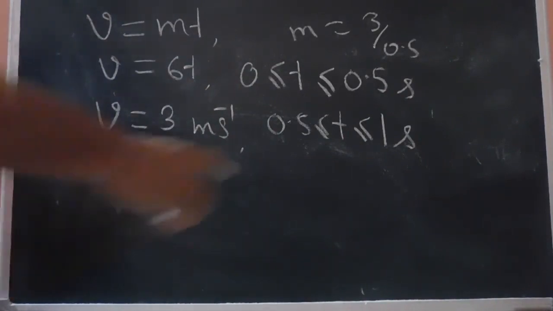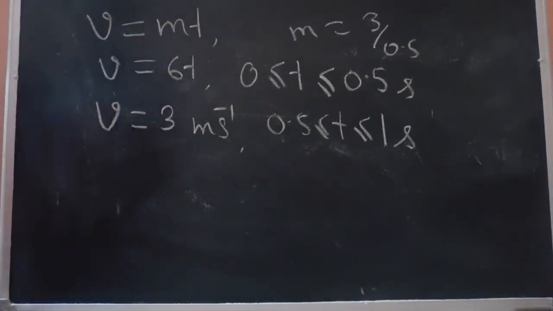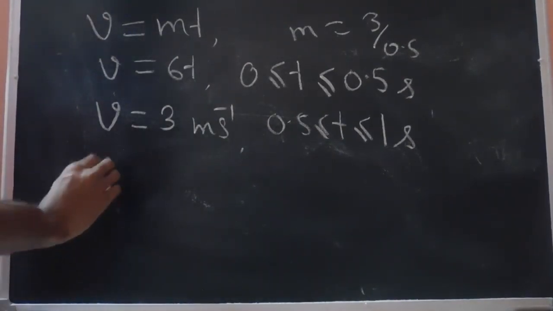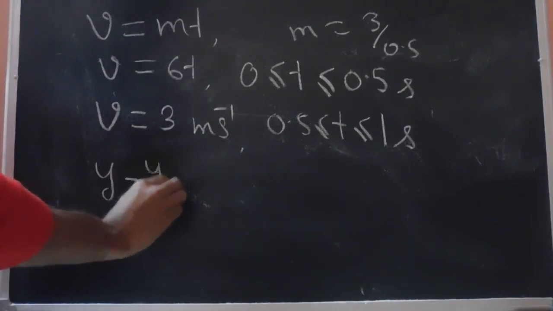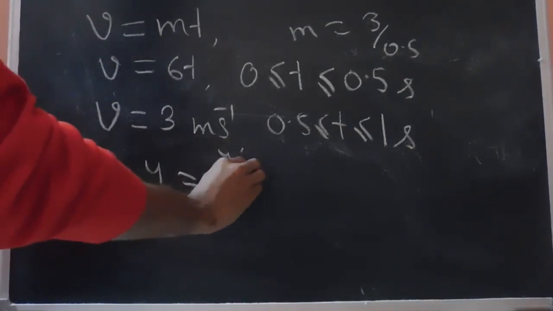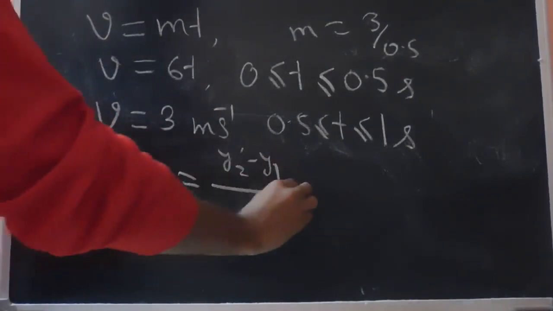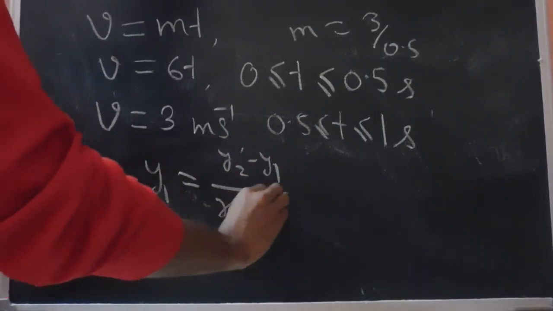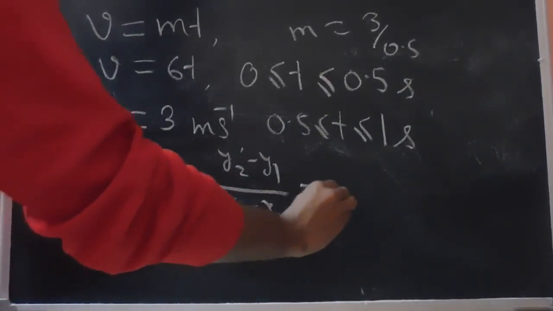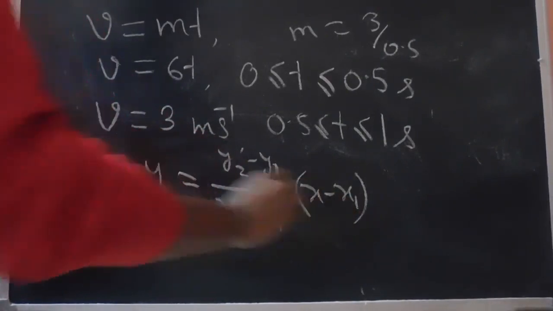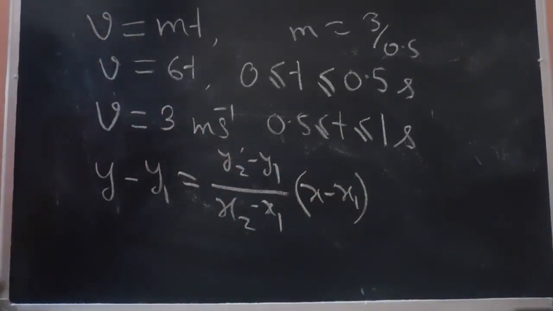In the next segment, from 1 to 2 seconds, the velocity is again linear. Now this straight line is somewhat more complicated, so we will use this format of straight line: y minus y1 equals (y2 minus y1) by (x2 minus x1) times (x minus x1). This is the equation of a straight line passing through two points, x1 y1 and x2 y2.